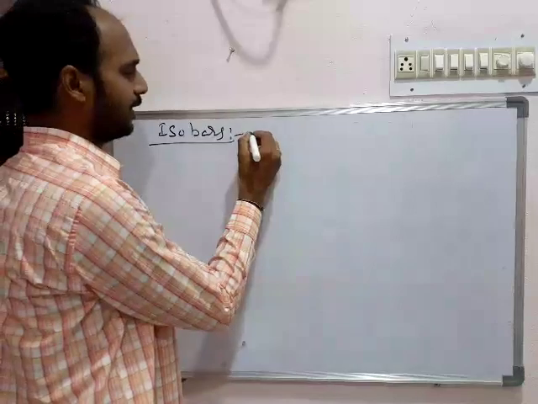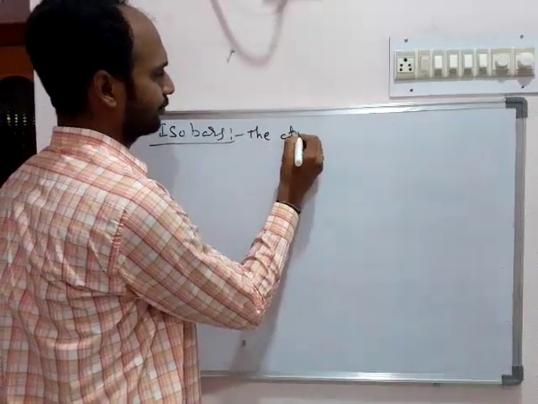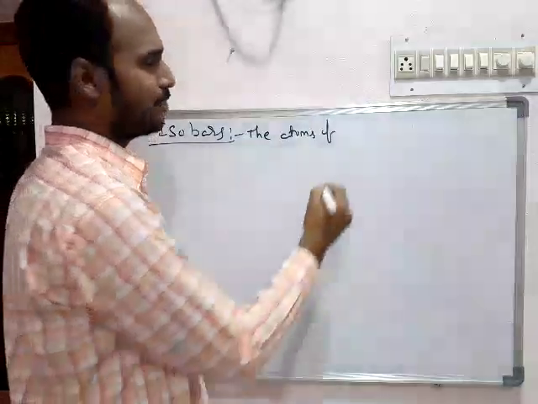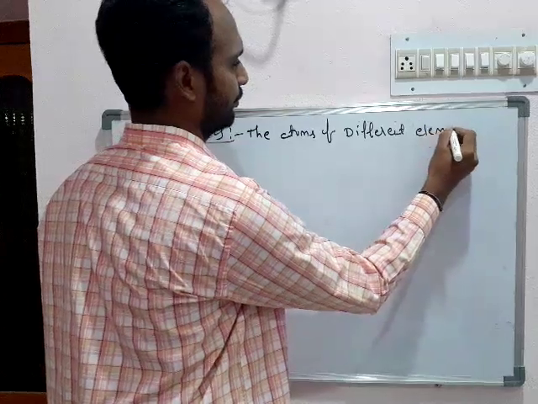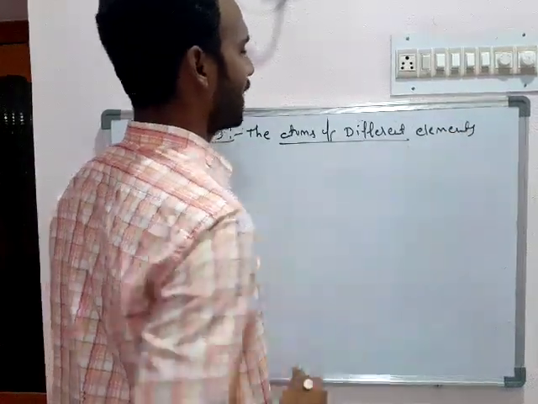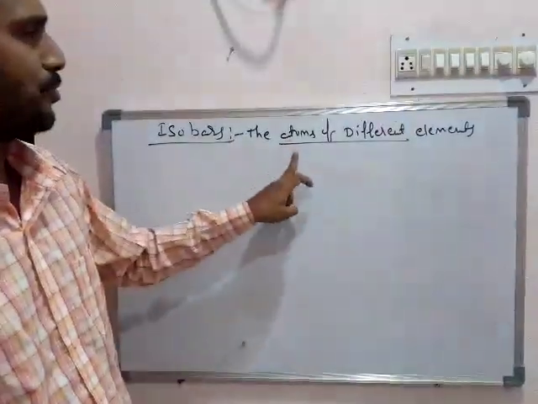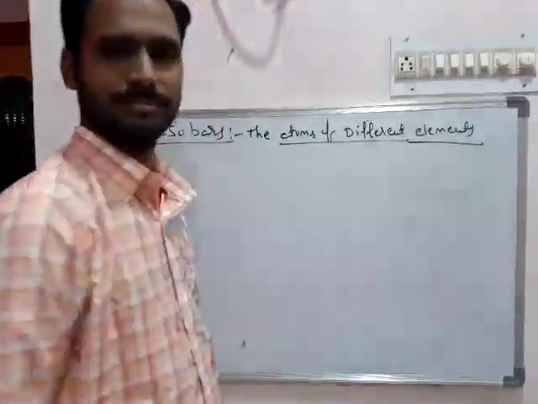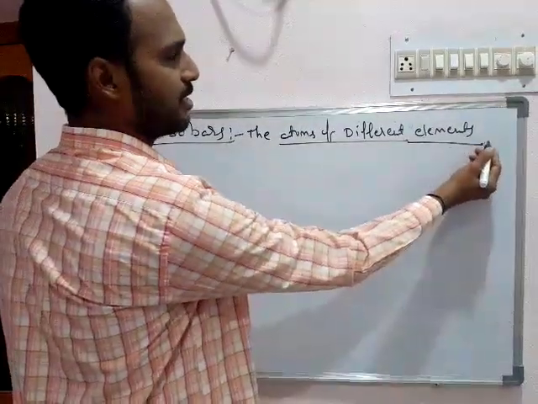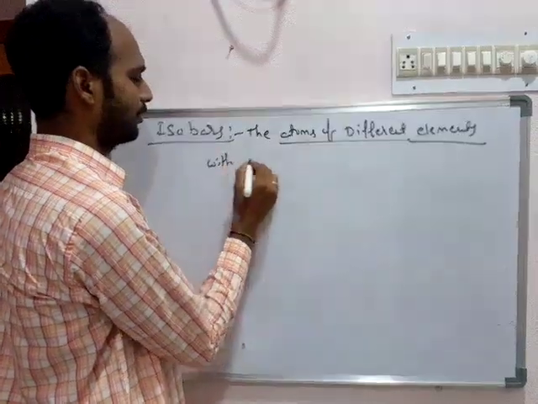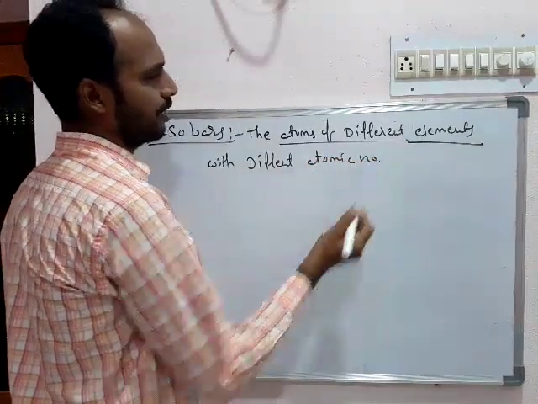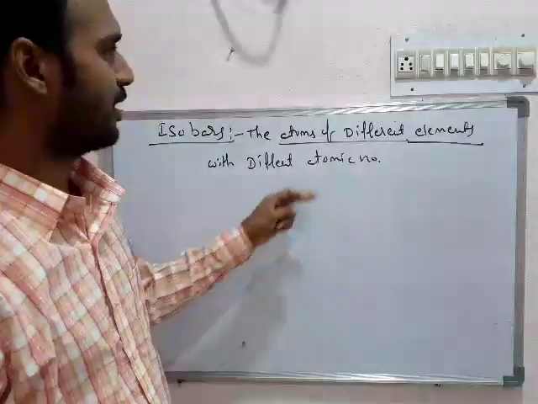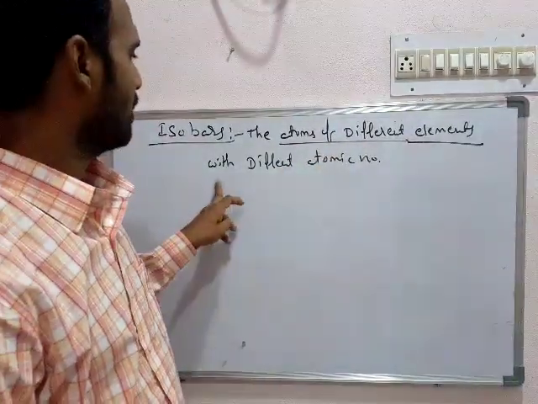So isobars means the atoms of different elements. Important thing, atoms of different elements. So atoms of different elements means it is compulsory they are having different atomic numbers. As we said, they belong to different elements, so they must have different atomic numbers.